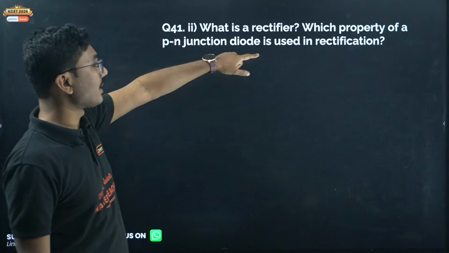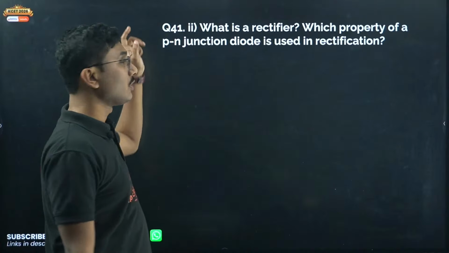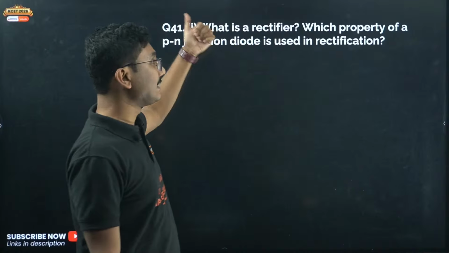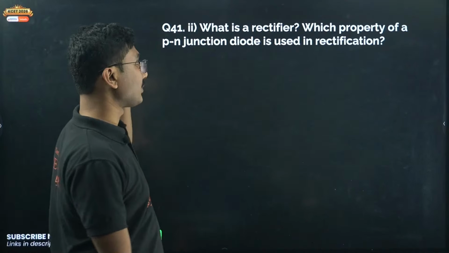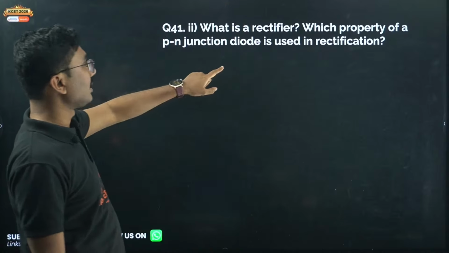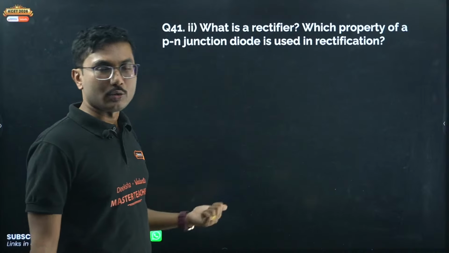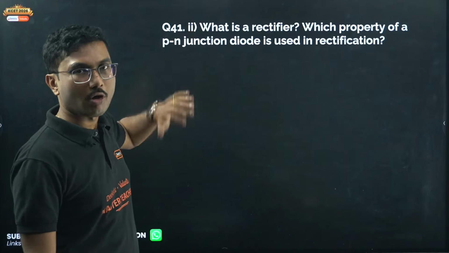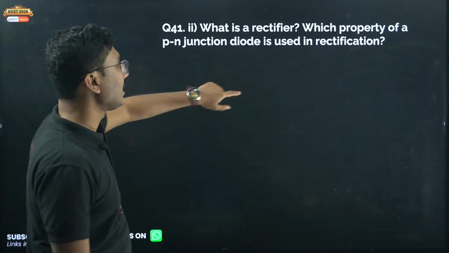What is a rectifier? So they have not given full wave and half wave rectifier in Bangalore South. They have given the other question that I said may be less important, but in some cases it will come, and it came in Bangalore South. Which property of a PN junction diode is used in rectification? It basically allows the current to pass through in only one direction, it blocks in the other direction. That is the property used in the rectification process.